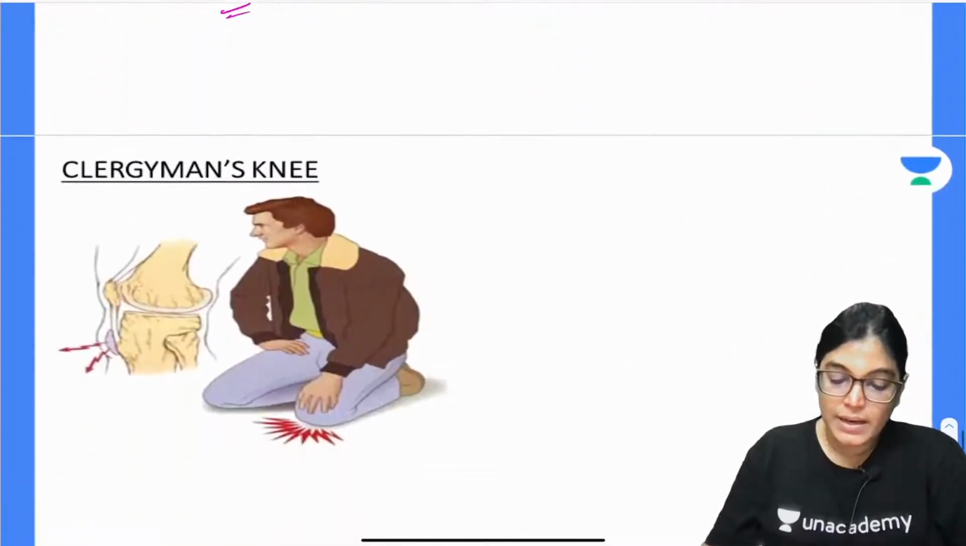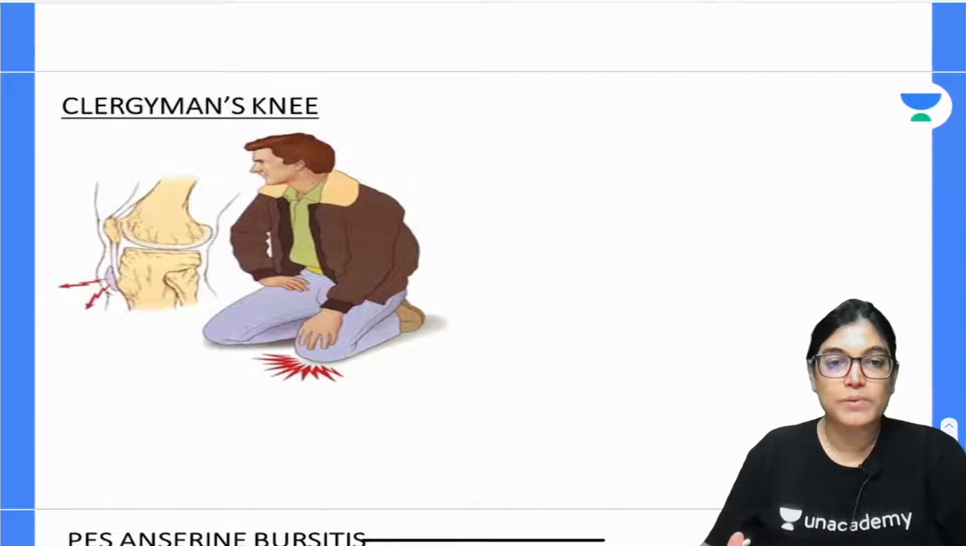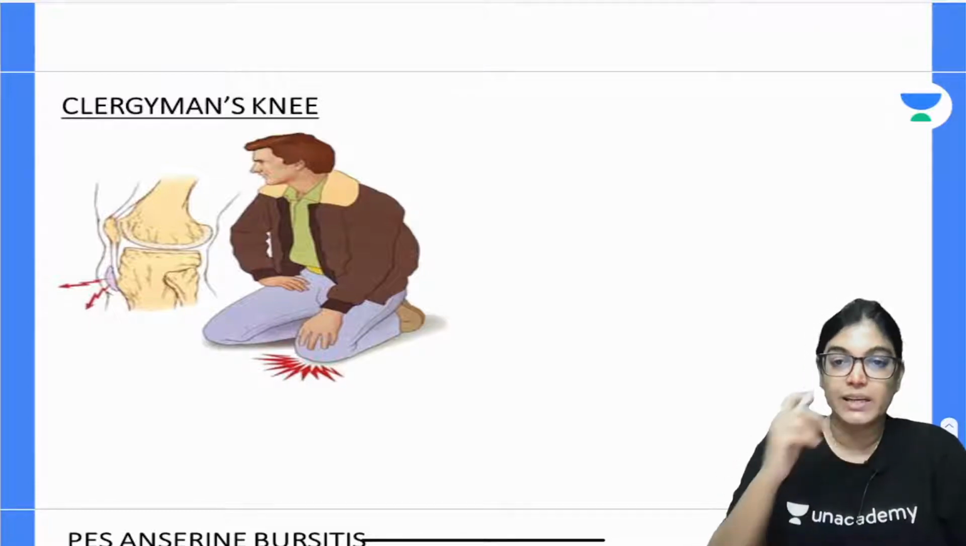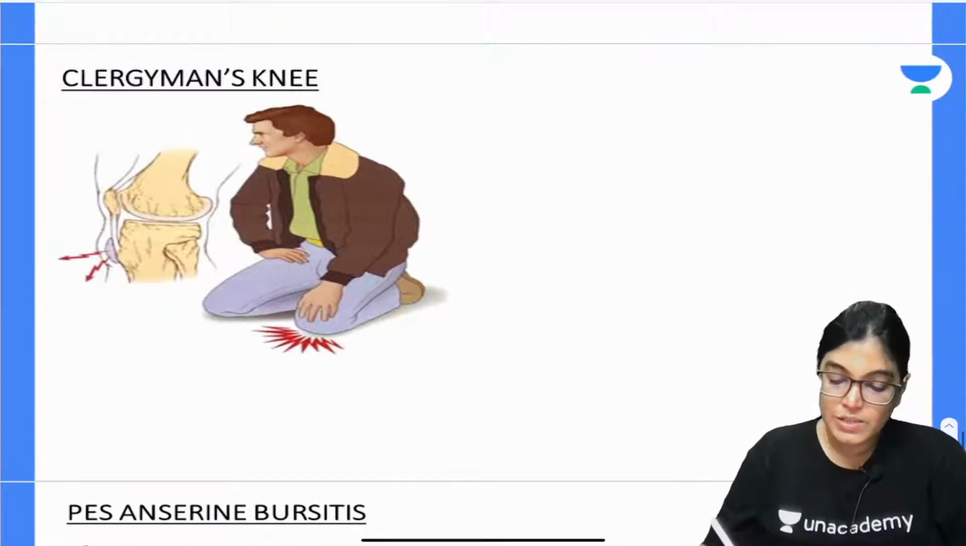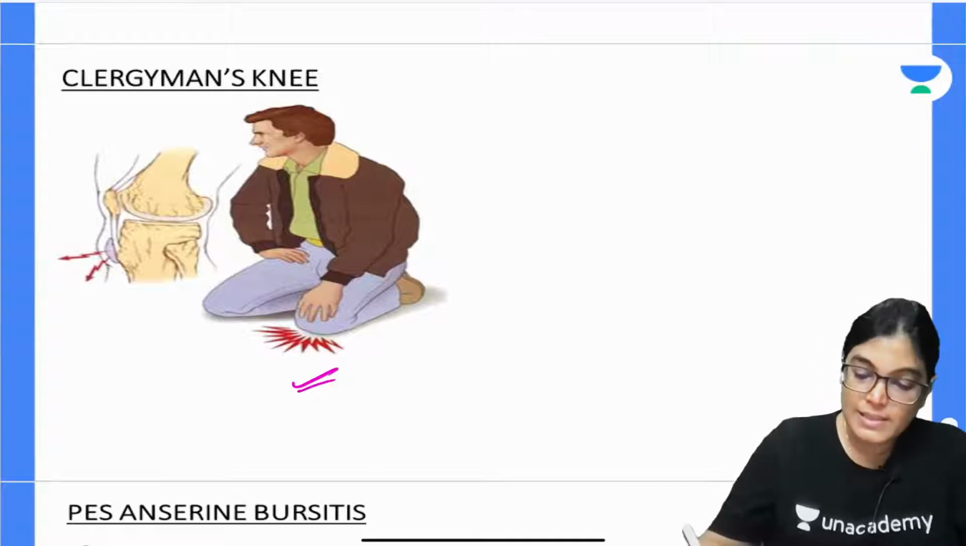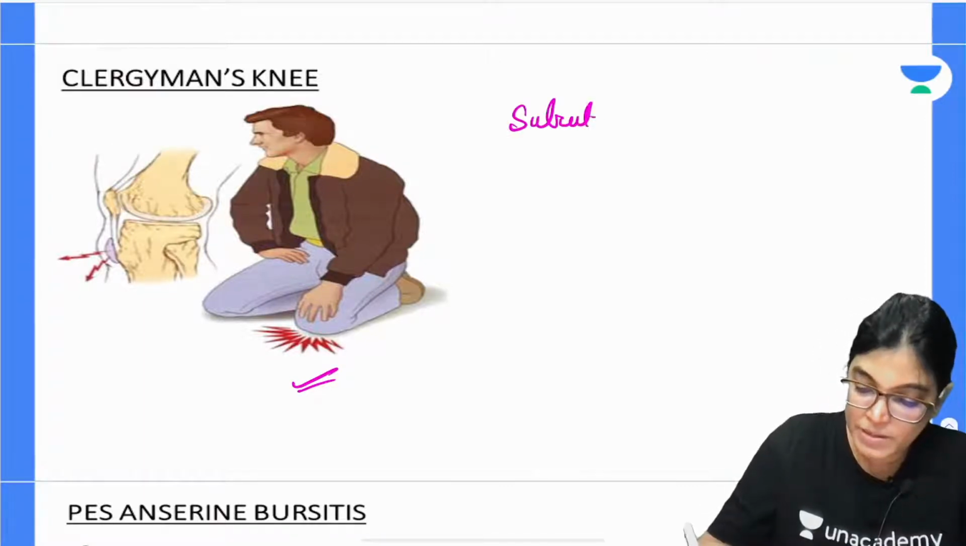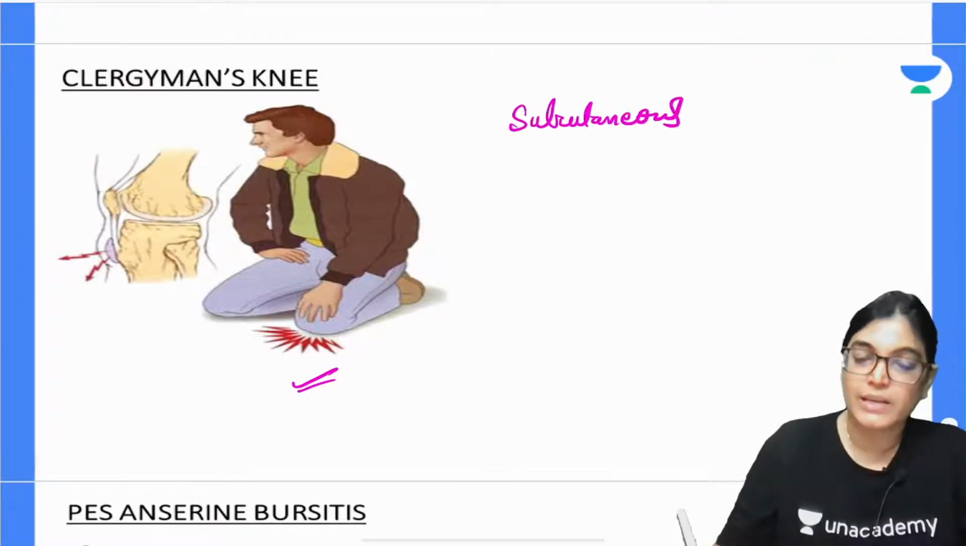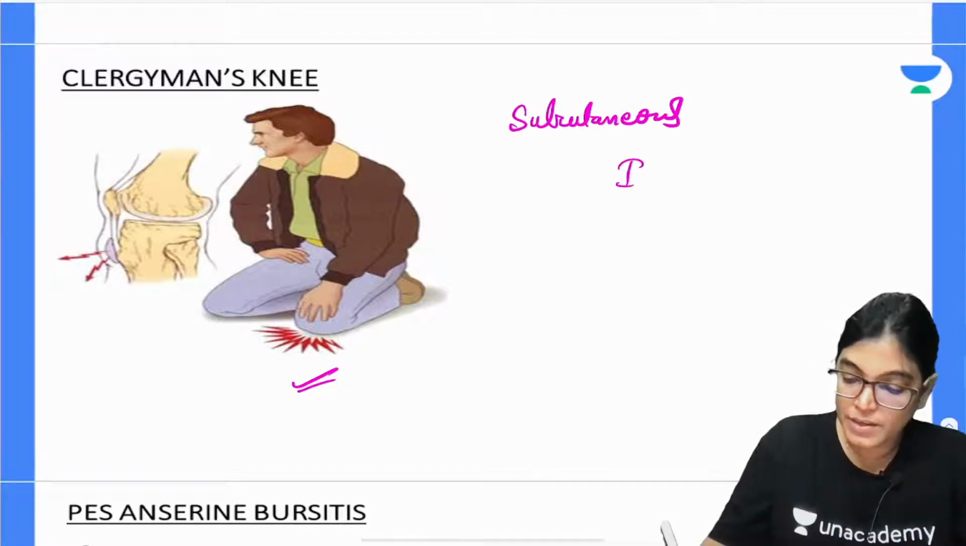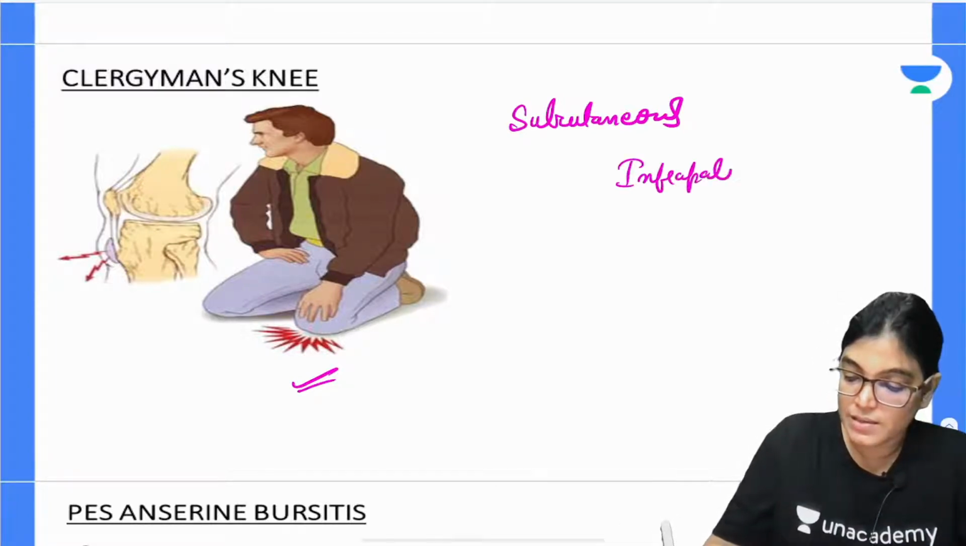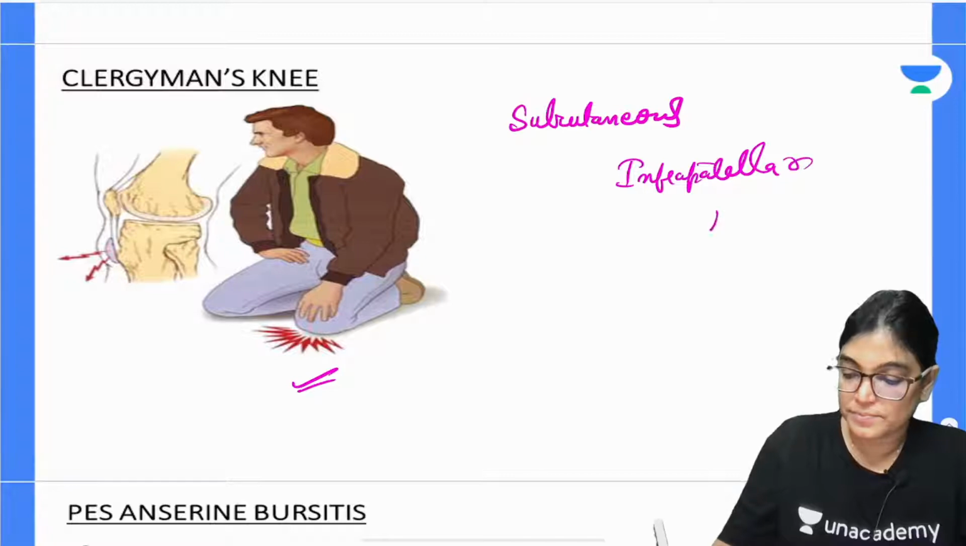Housemaid knee. Clergyman knee is seen in priests who have a habit of kneeling down and doing prayers. This leads to friction over the subcutaneous infrapatellar bursa. Inflammation here is a condition called subcutaneous infrapatellar bursitis.